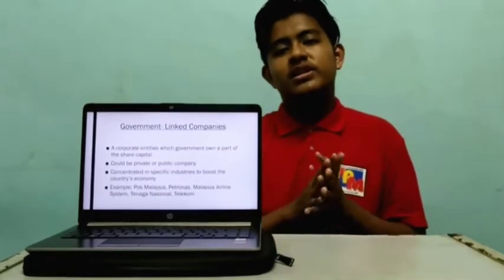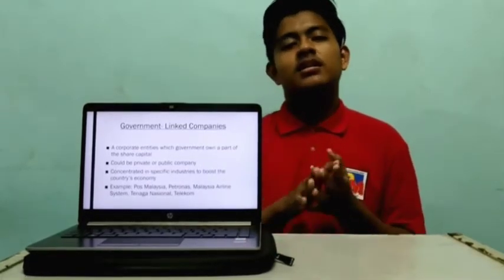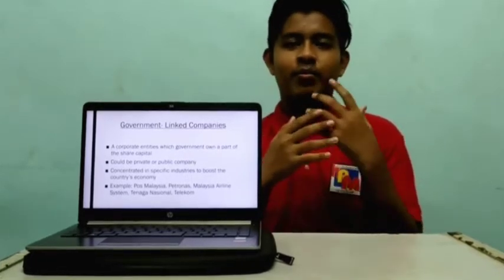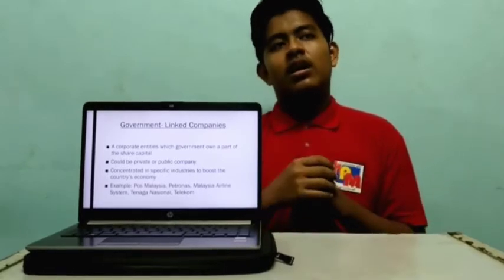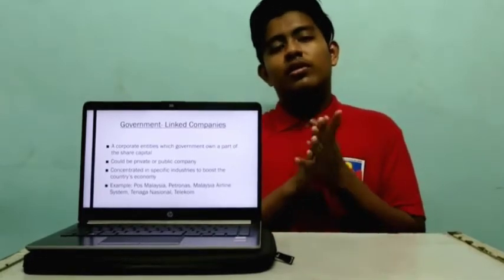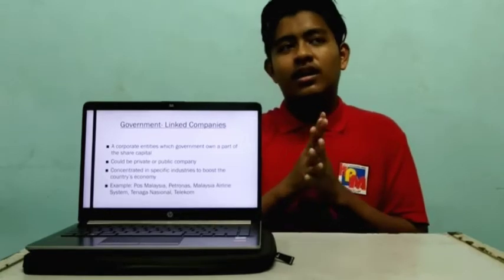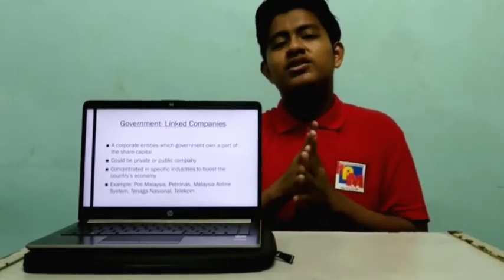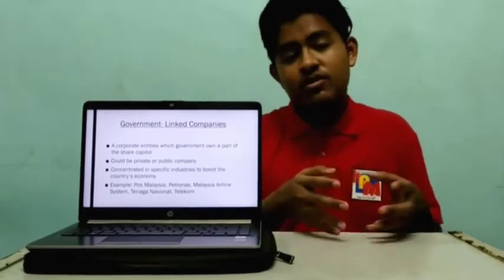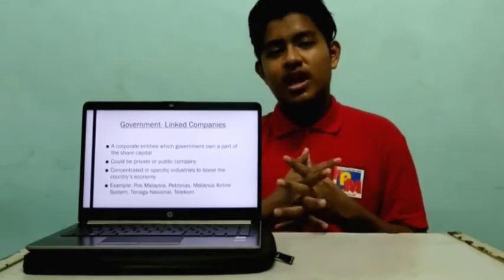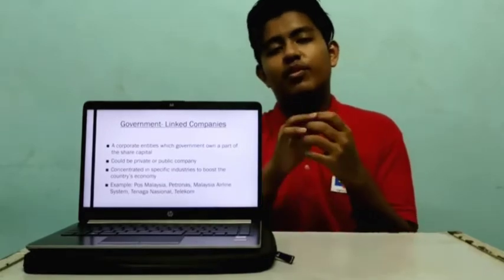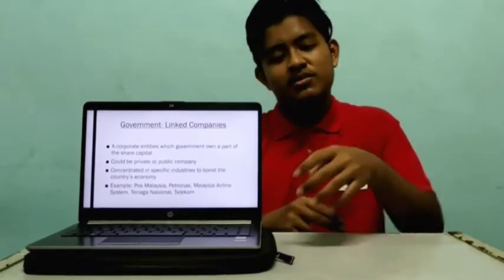Now, last company, which is government limited company or GLC. A GLC is a corporate entity where our government, the Malaysian government, has a part of the shares of the company. This type of company can either be public or private. Usually for a GLC, the business focuses on a specific firm in order to boost our nation's economic activities. For example, Pos Malaysia, TNB, Telekom, Petronas, Maybank, and so on.